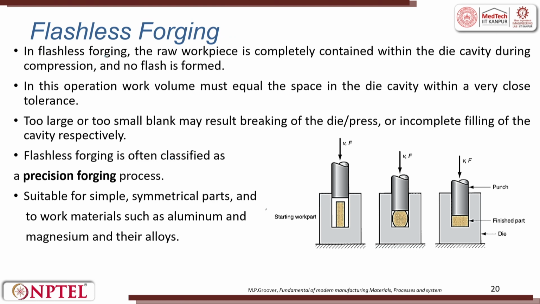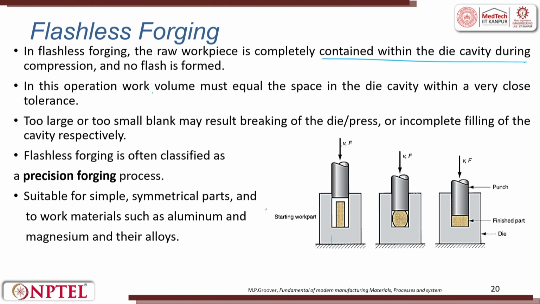A flashless forging is also possible. So, in flashless forging what happens is, you have a punch, you have a die, right, and then when the punch tries to hit, the material itself fills all the area around and there is no flash here. So, in flashless forging, the raw material is completely contained within the die cavity. There you will have top and bottom. So, parting line decision is very important. Here the parting line is different, you do not have a parting line.